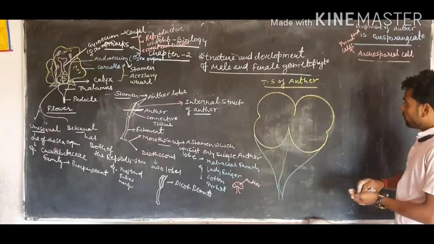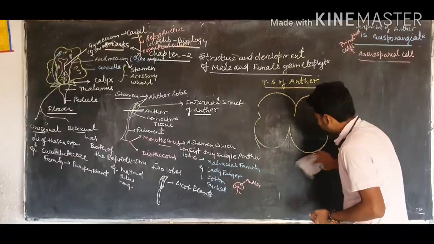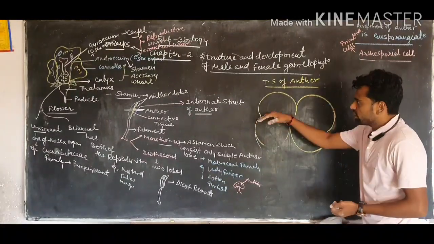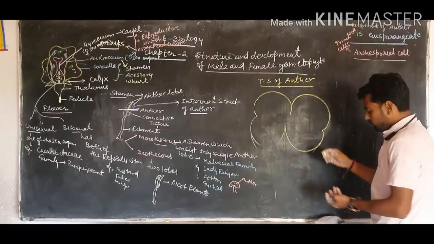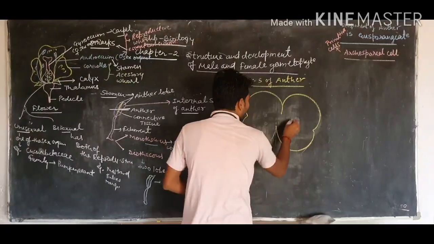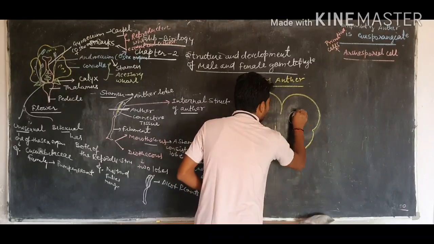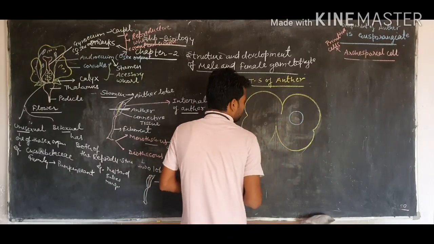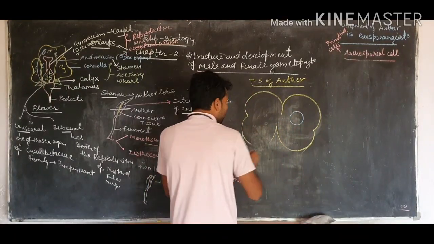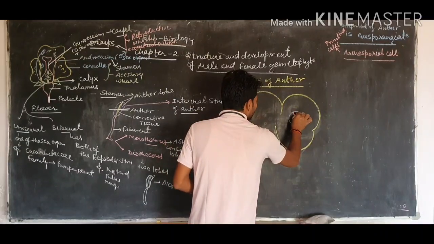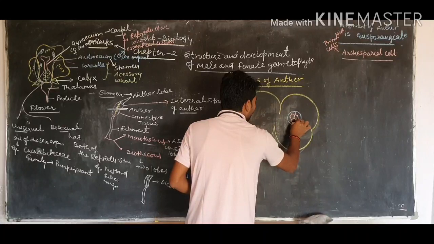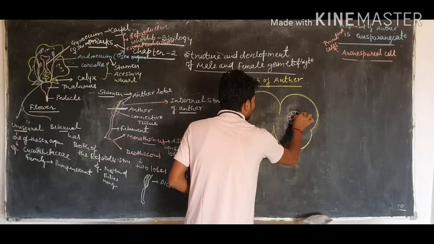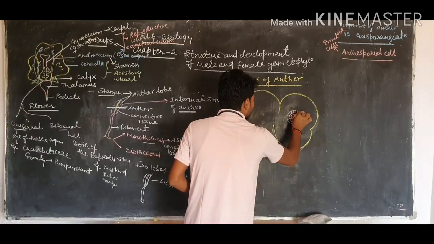Okay, so what is the structure? There are four rounded structures formed inside the TS of the anther, and it consists of two basic parts. One is found in the center, that is called the sporogenous tissue. Sporogenous tissue, because the same type of group of cells forming a tissue is called sporogenous tissue. These cells are more reproductive.